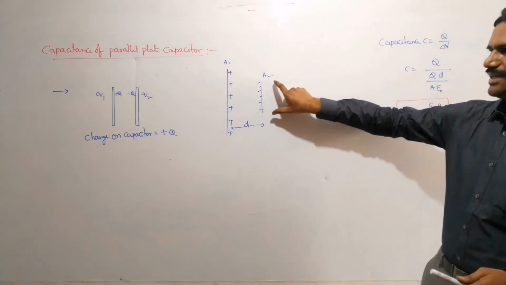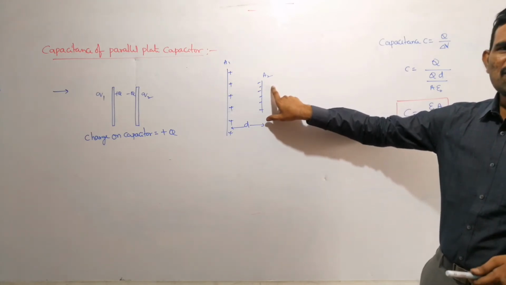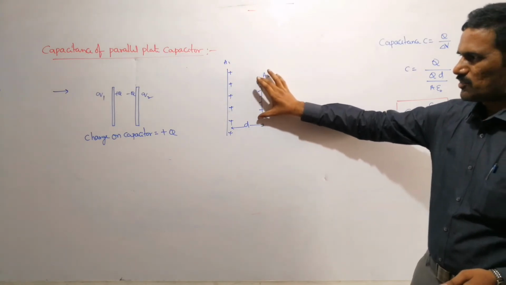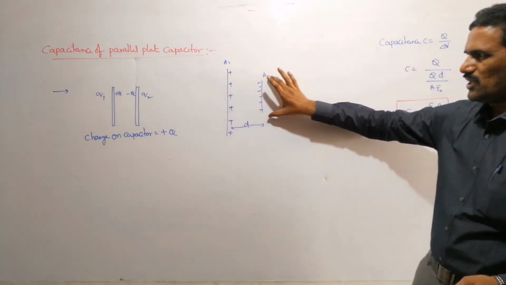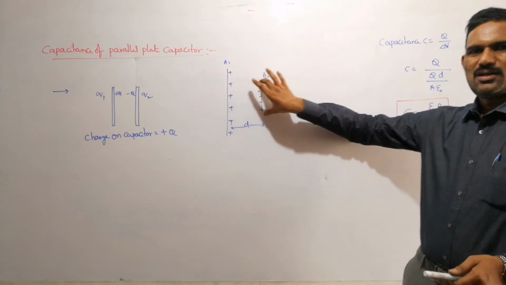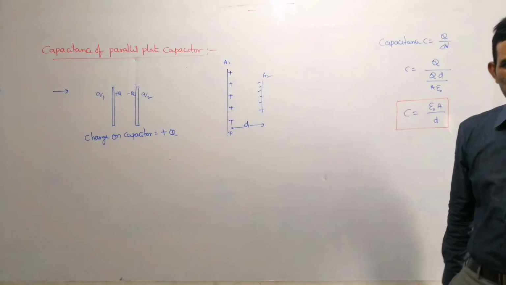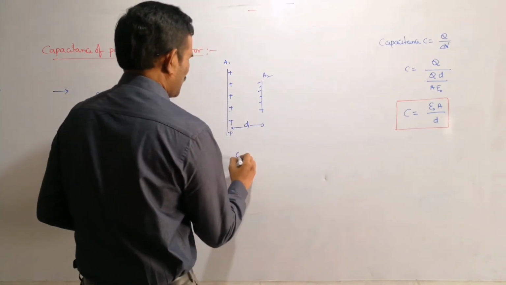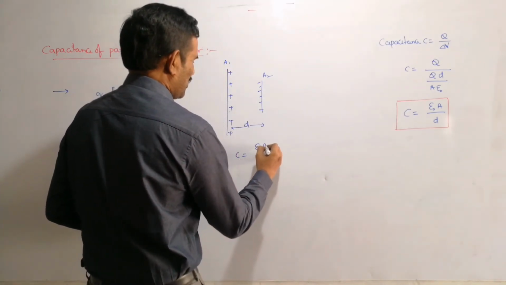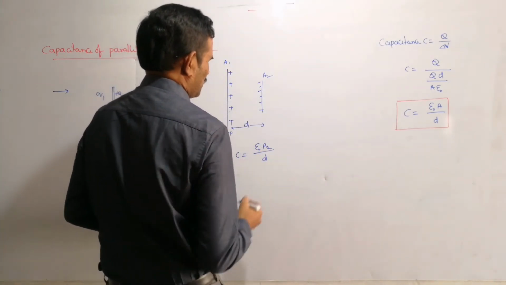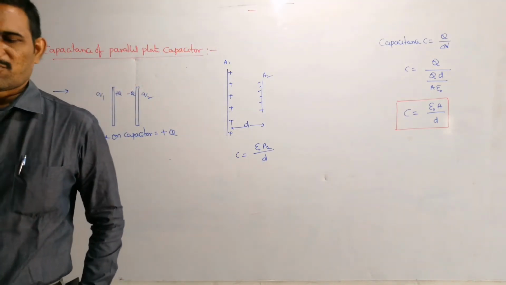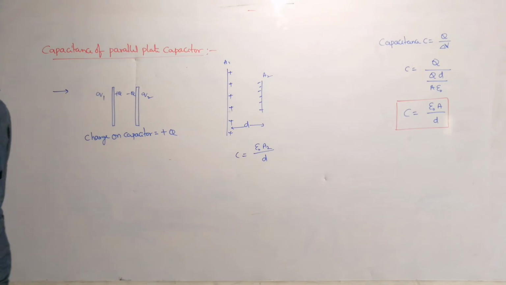So that means this A2 you need to consider as the area of the capacitor here. The effective common area we need to consider. So that means this capacitance effect will be there only up to here, right? And so only that A2 we need to consider here. So the capacitance of this capacitor is epsilon naught A2 by D, we need to write here.